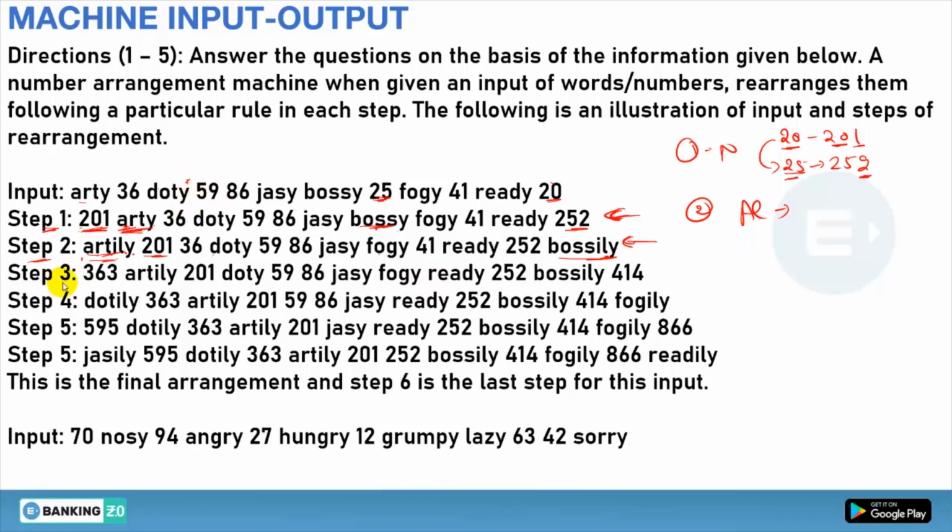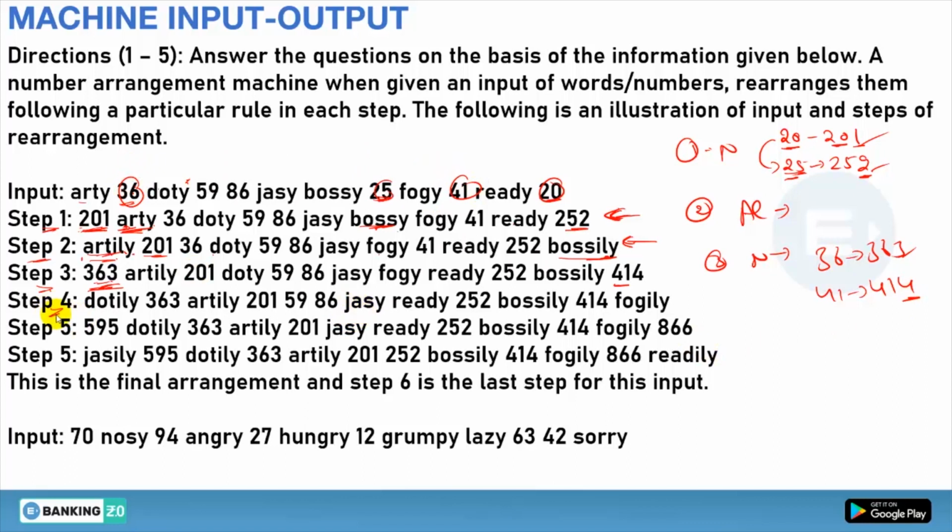Clear? Now let's see step 3. In step 3 the number comes to be 3. So in the third step they are again taking the numbers. The last number taken was 25, so now they are taking 36 and making 360. It is obvious that after 25, the number that is larger than 25 is 36. So they are taking 36 and adding 3, because they have added 1, 2, and now 3. To the right side they are taking 41 and adding 4 at the last, which is a larger number than 36.